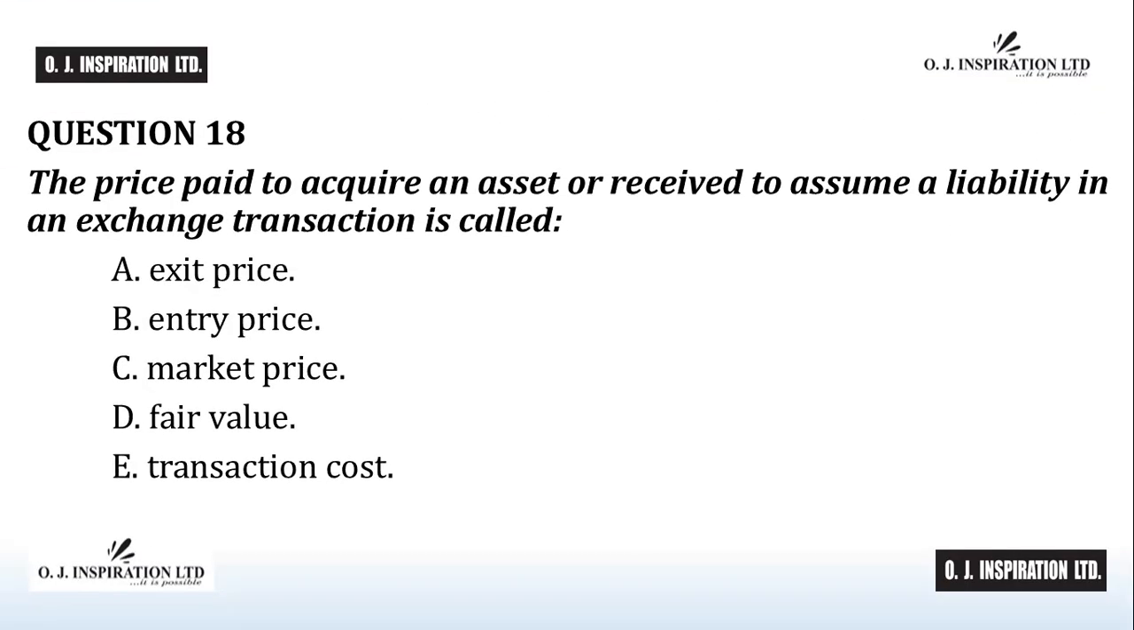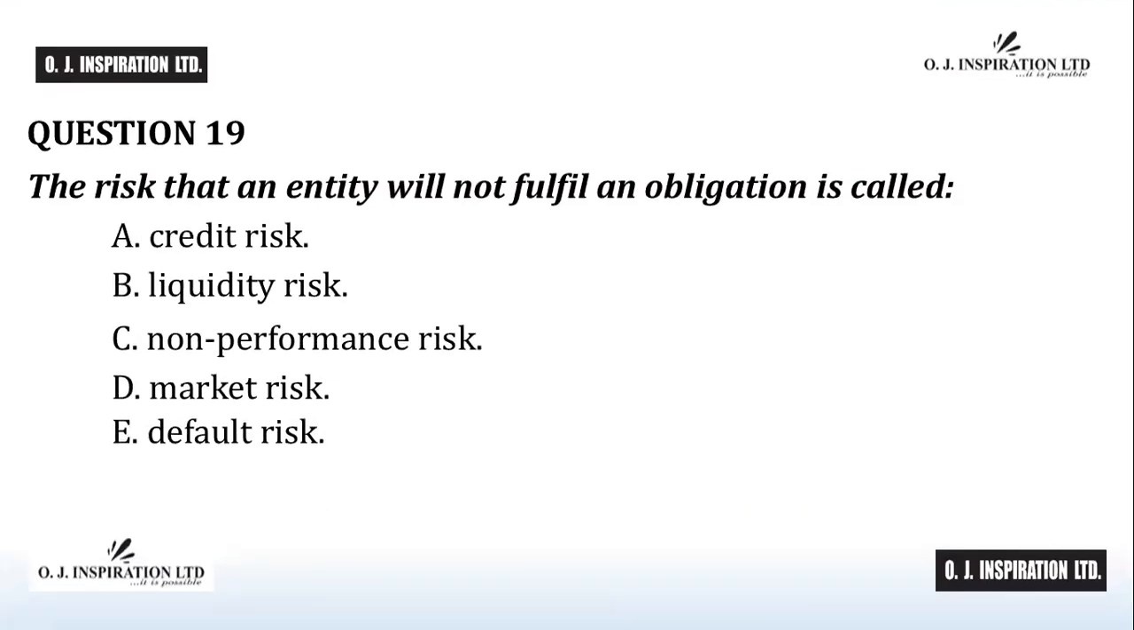Question number 18. The answer to question number 18 is B, entry price. Entry price is the price paid to acquire an asset or received to assume a liability in an exchange transaction. B is the answer to question number 18. Question number 19. The answer to question number 19 is C, non-performance risk. Non-performance risk is the risk that an entity will not fulfill an obligation. C is the answer to question number 19.